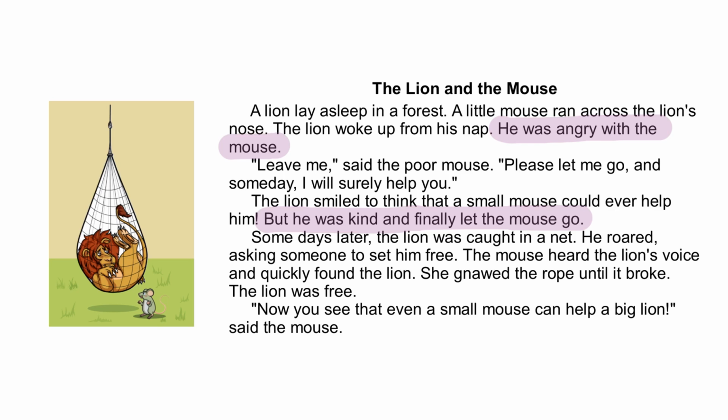Now let's pick out an important detail from the end of the story. "She gnawed the rope until it broke," is an important detail to include. This shows how the mouse helped the lion in the end.